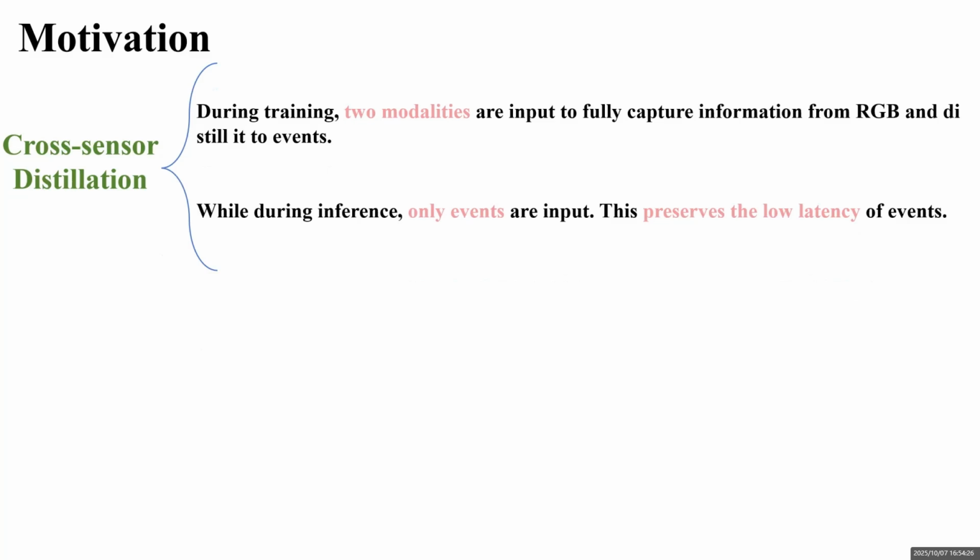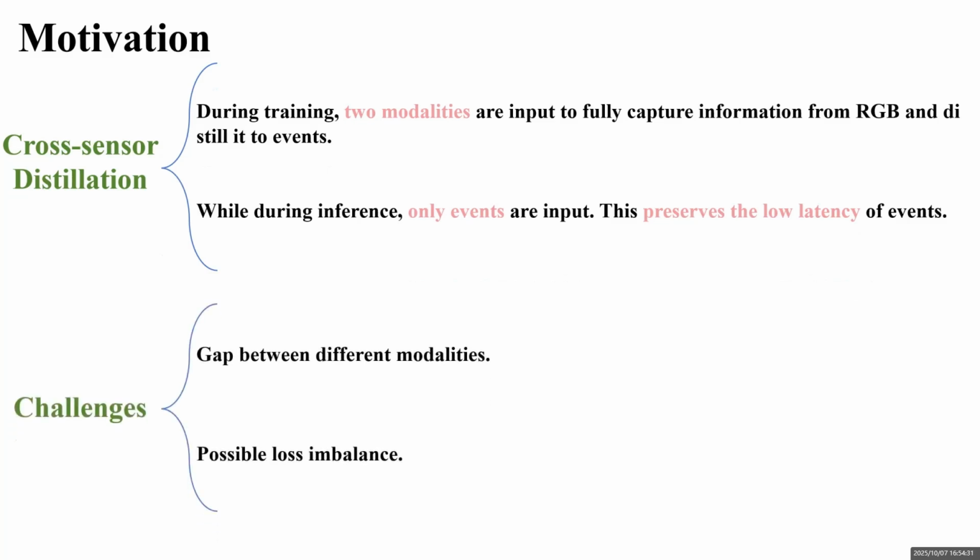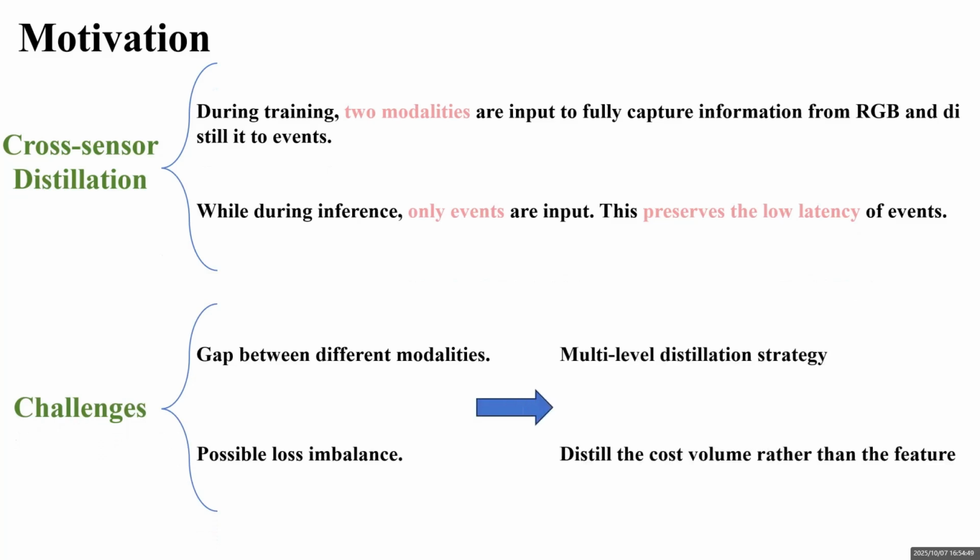This process presents two challenges in implementation. Due to the significant modality gap between events and RGB, directly aligning their features would contaminate the original. Furthermore, the model has two inputs and two feature alignment losses, which can lead to loss imbalance. Therefore, a thoughtful strategy is necessary. We distill as much RGB information as possible into the event without contaminating the original modality.